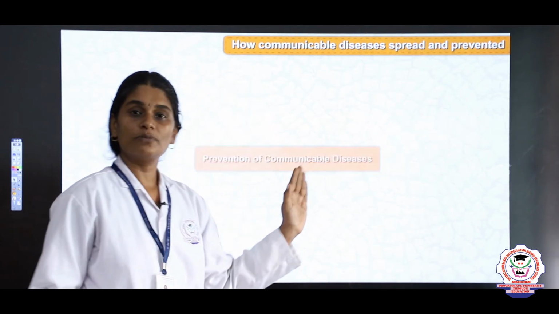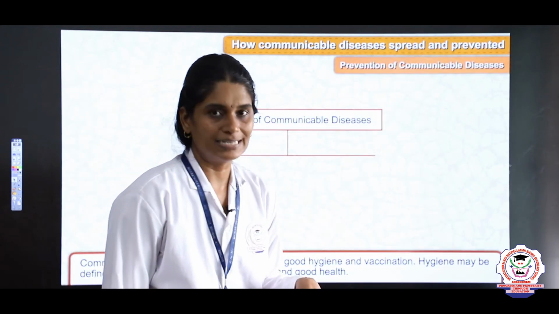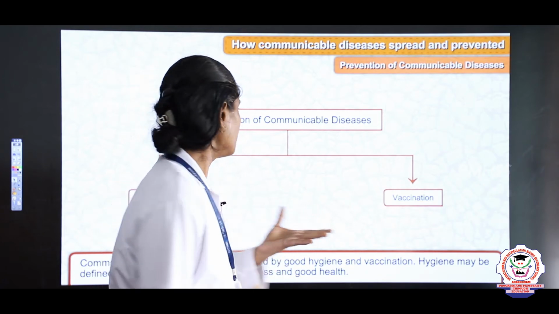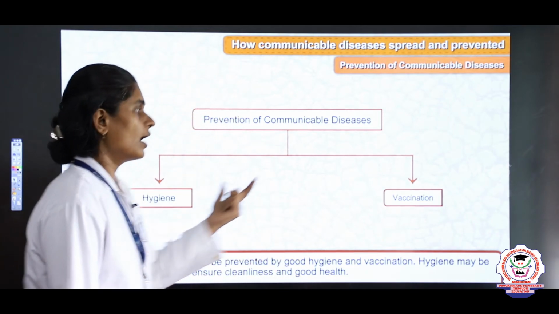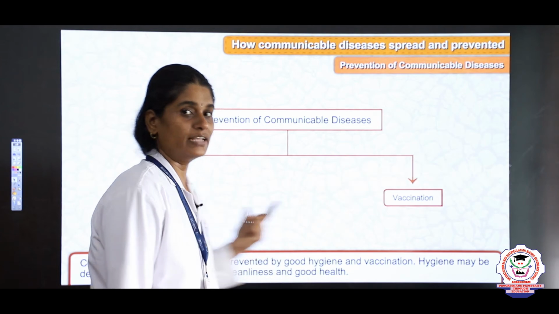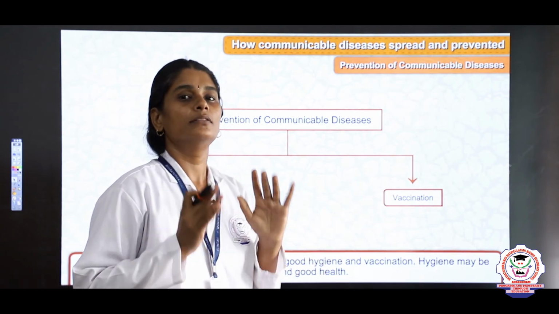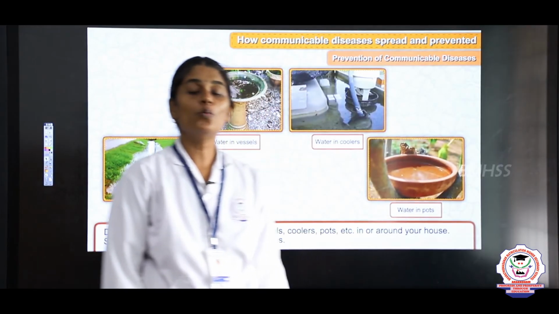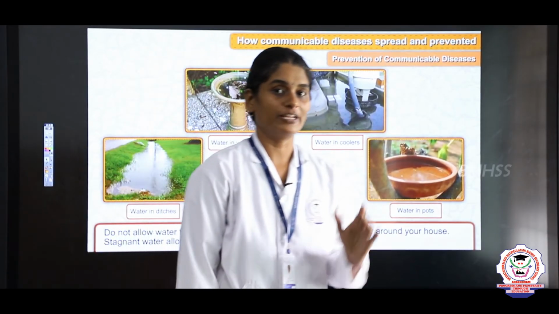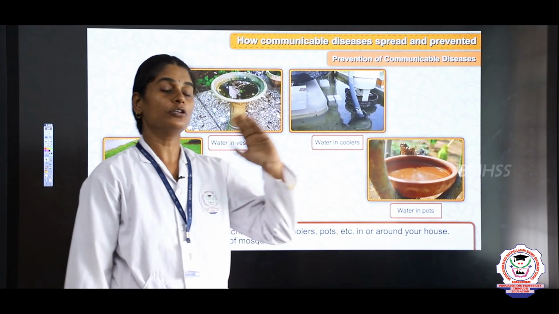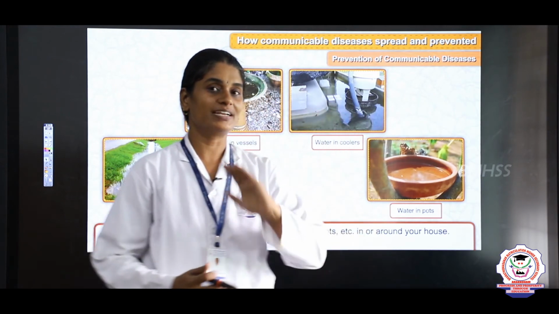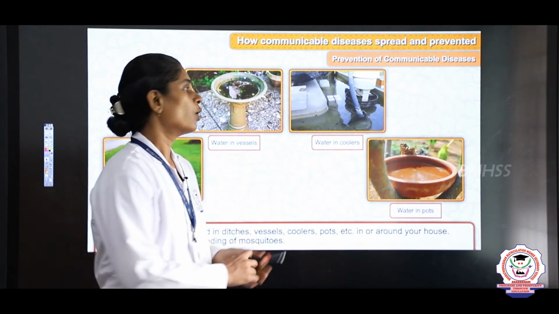Now we also saw prevention of communicable diseases. How can we prevent communicable disease? By hygiene and by vaccination. Hygiene means suttam sugadaram, and vaccination means tadpusi. We need to wash our hands before eating, and after going to the toilet we need to wash our hands with soap and water.